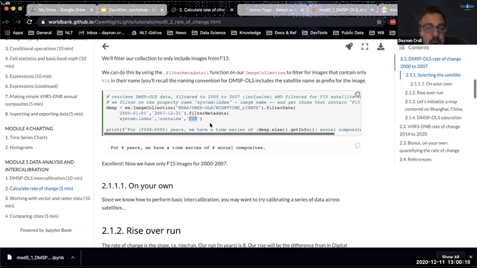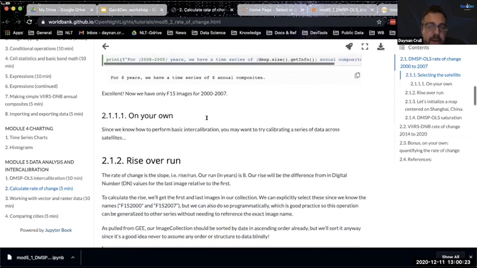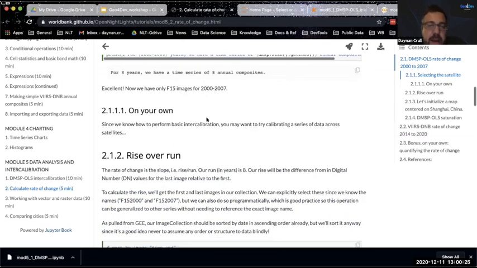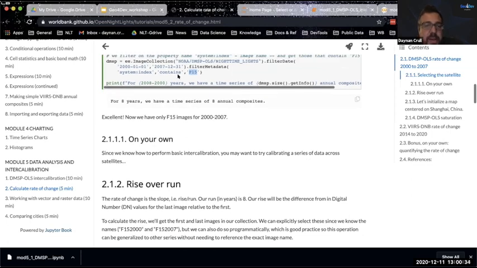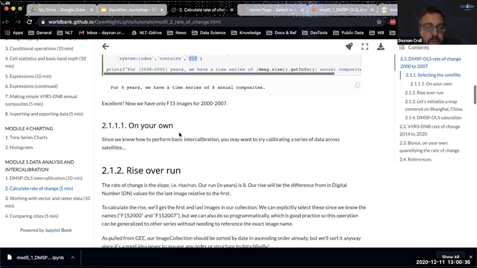So if we did not want to calculate or do intercalibration, and we just wanted to compare within one satellite, this is what we would do. If we're going to calculate the rate of change, that would be advisable. If we weren't using one satellite, and even if we are, we should really calibrate it. But if you're using multiple satellites, you would definitely want to intercalibrate as we did before.